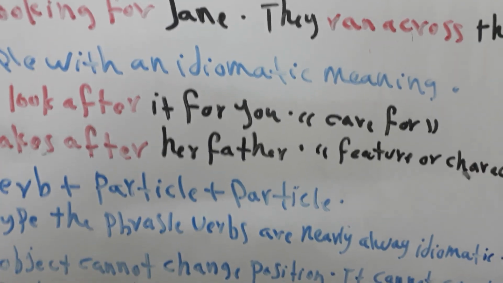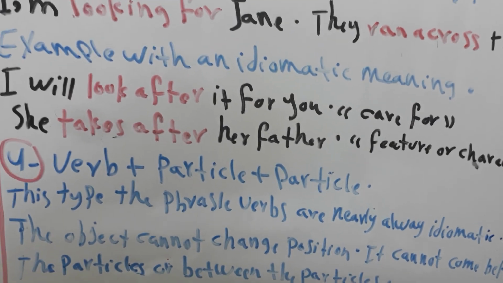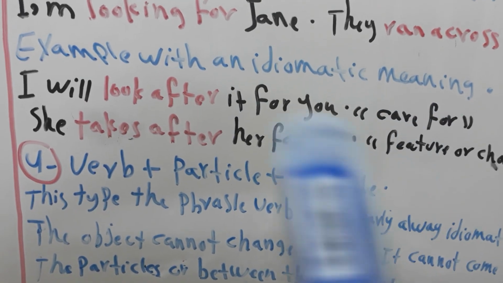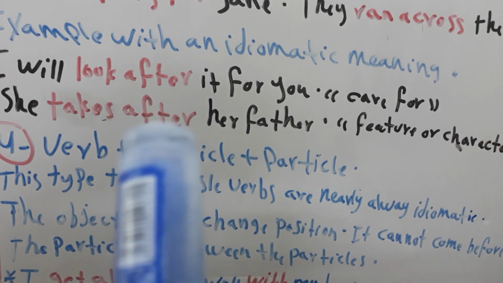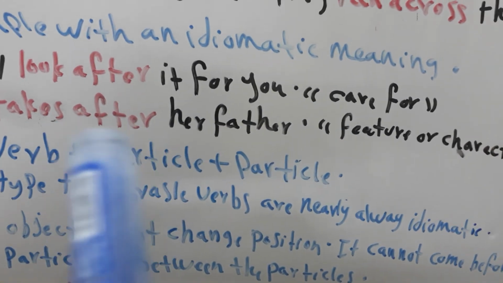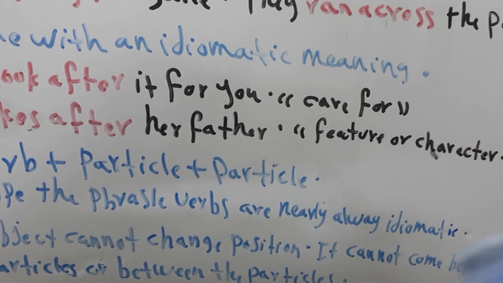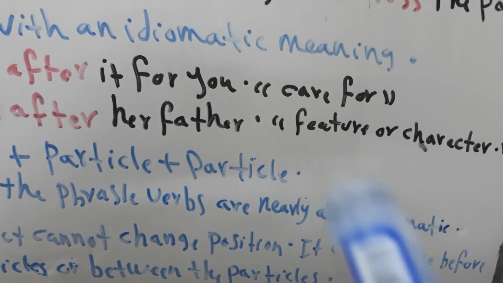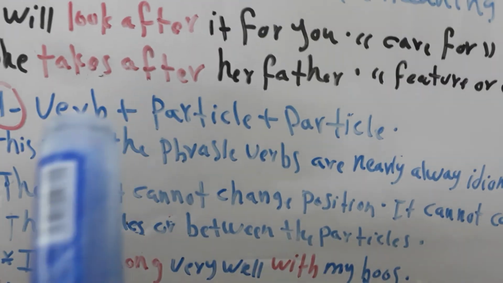It means he will take care of him. Care for. She takes after her father. So it means here the phrasal verb means that she looks like her father by feature or by character.